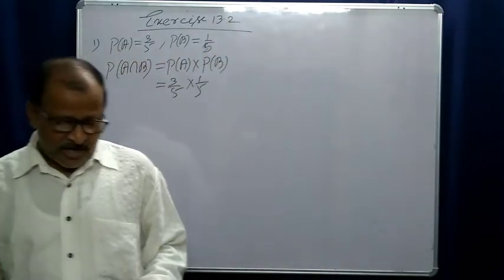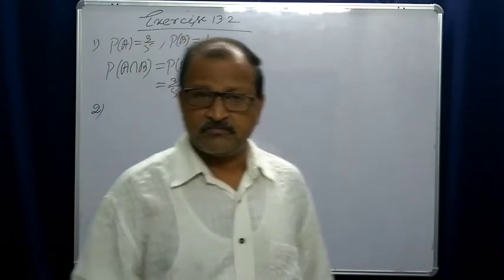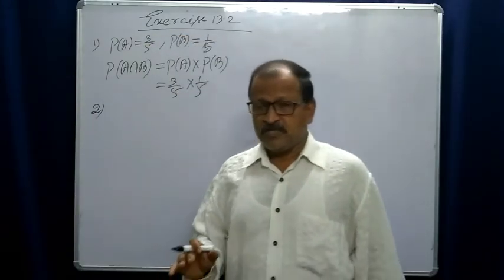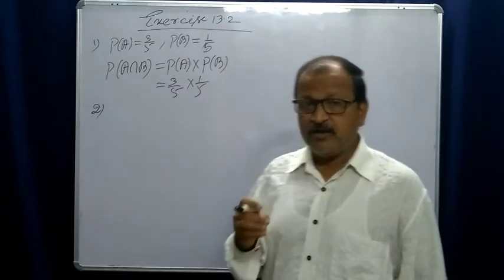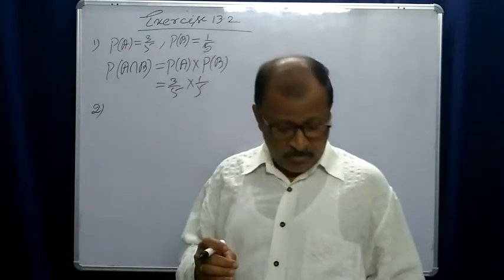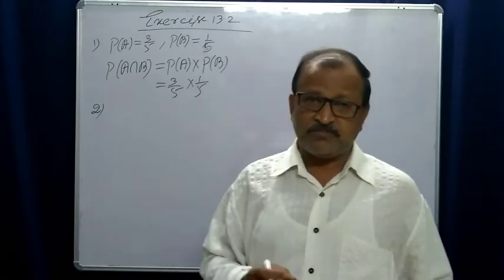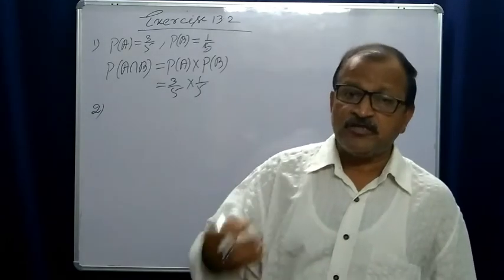Two cards are drawn at random without replacement. That means we draw the cards one by one, and without replacement of the first one, we draw the second card.